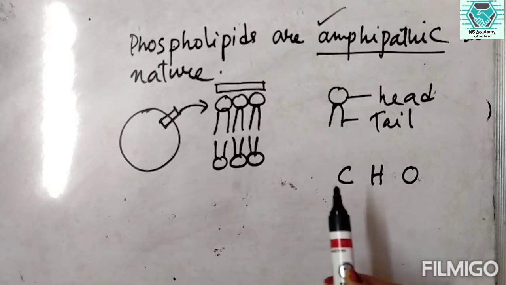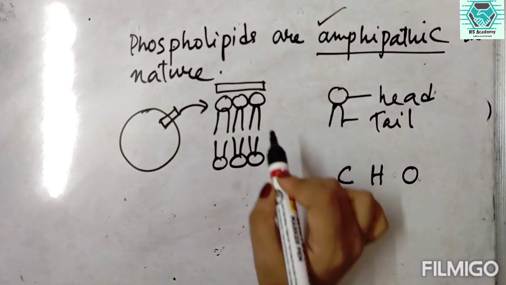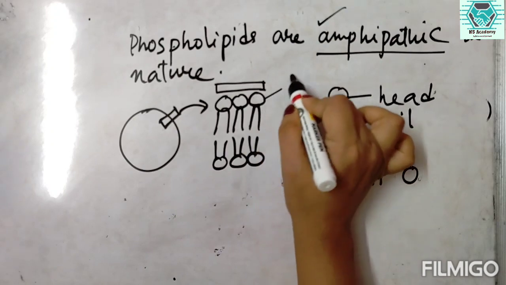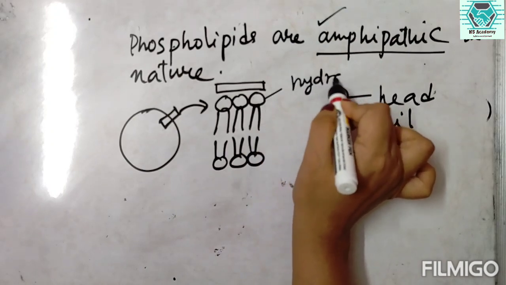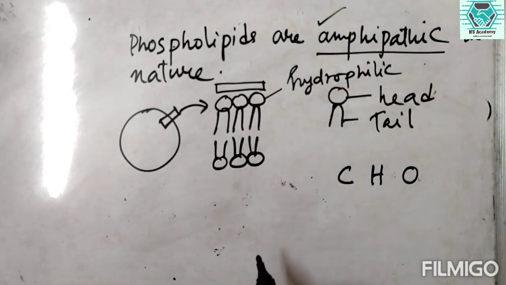So if we consider the molecule as this, the head portion is hydrophilic, that is, which attracts water. So the head of the lipid molecule is hydrophilic in nature. So here we have the hydrophilic head, hydrophilic portion.